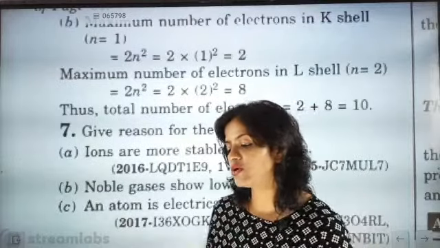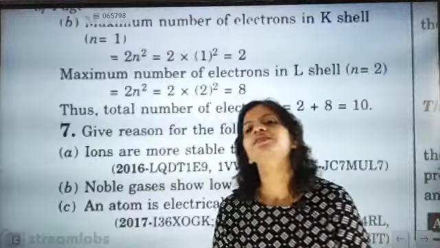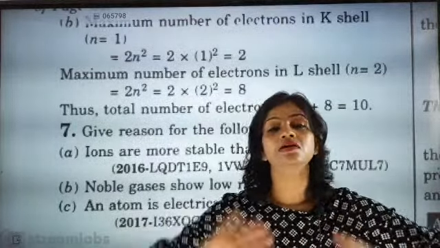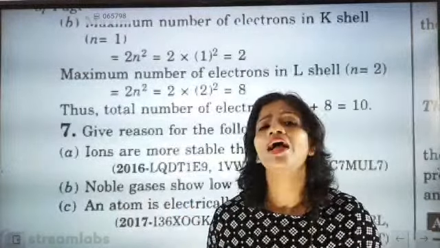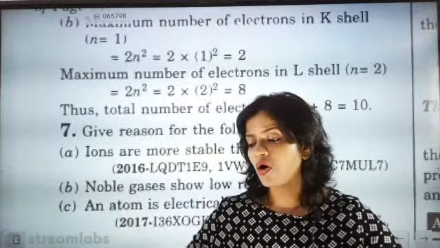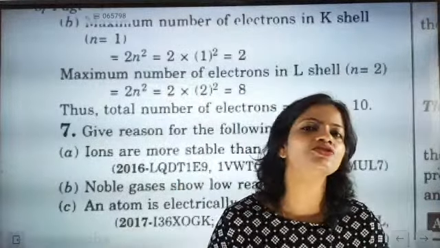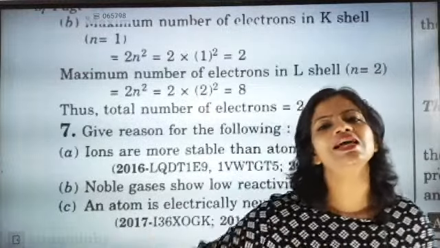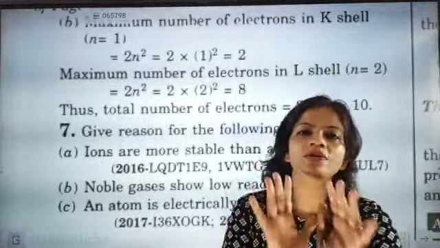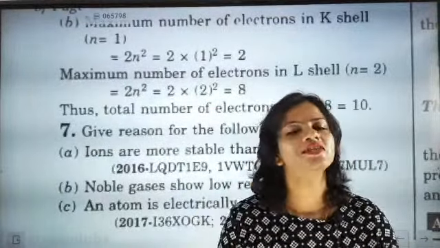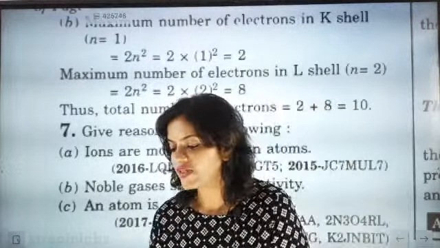Valency is 0, absolutely correct, Madhav. That means they are inert, and inert means stable. They don't have extra electrons and they don't lack electrons. The electrons needed to fulfill the octet rule are exactly present in the valence shell, the outermost orbit. Because of that, they are stable.